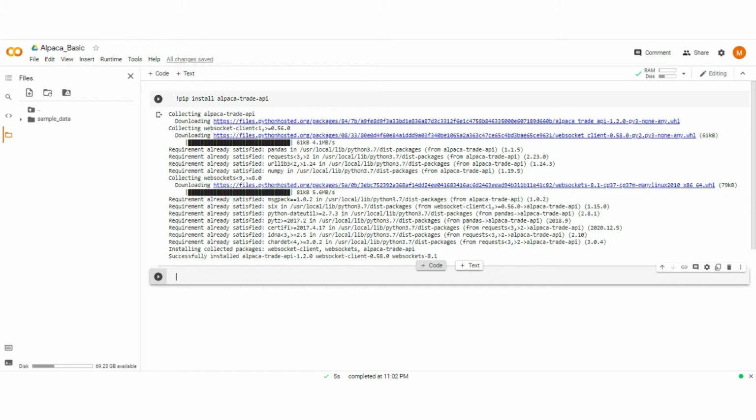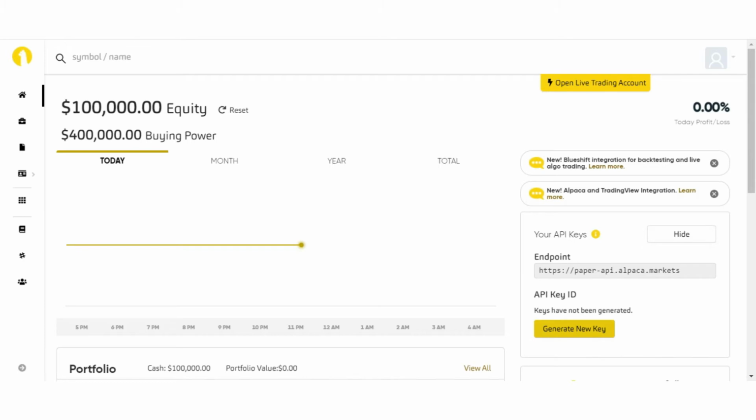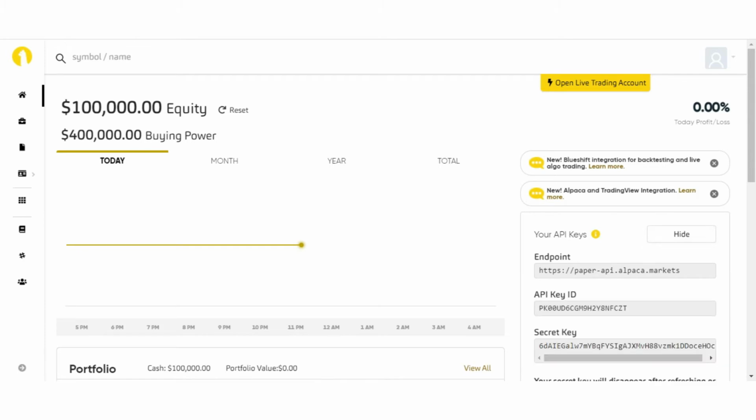So for that, move to Alpaca. Here you see your API key. Click on view, generate new key. Here you get the secret key and secret token and the endpoint where it accesses the API. Now let's copy it.